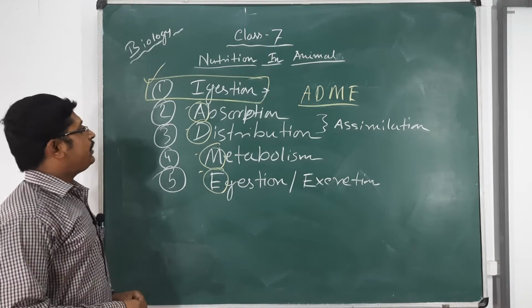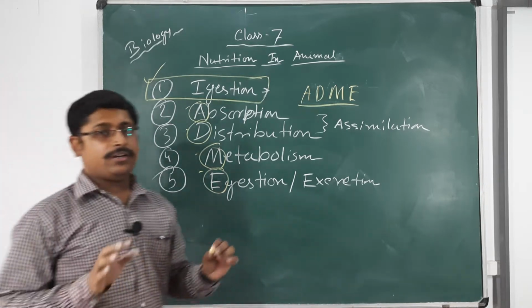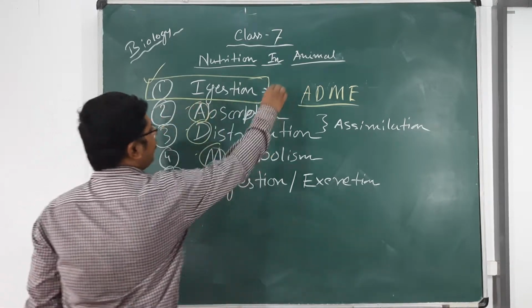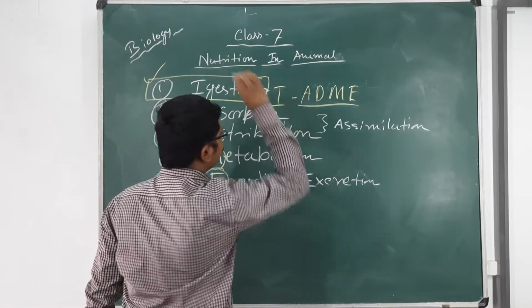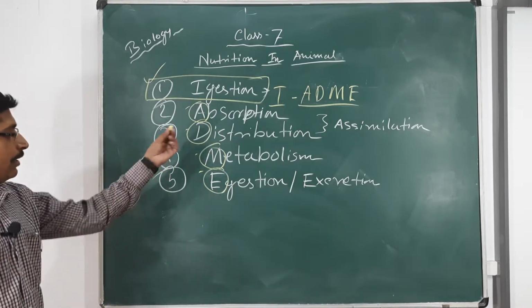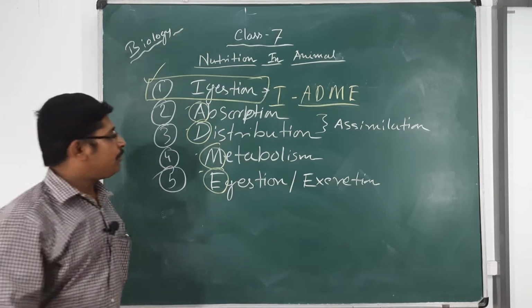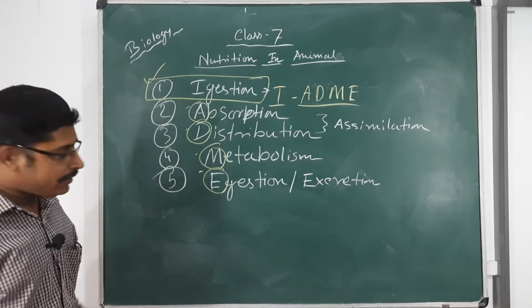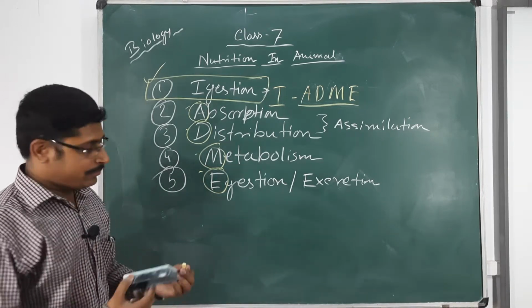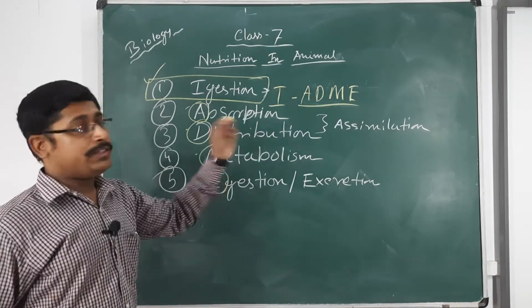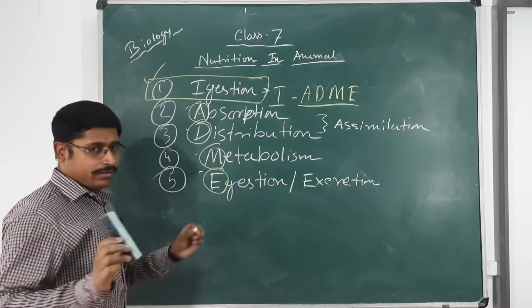So this is about the idea of the heterotrophic mode of nutrition. I-ADME. So this is the short trick of remembering the process. Fine. Let us move to the detailed description with special reference to the human digestive system.